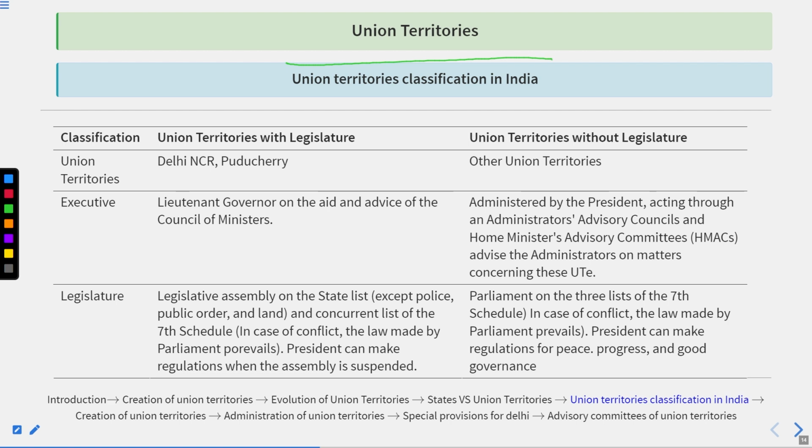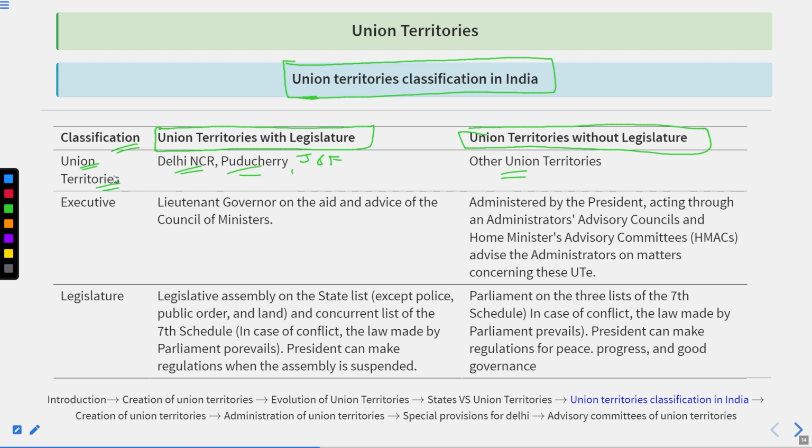Thereafter, if we classify the union territories in India, the first is union territories that have their own legislature, and thereafter the union territories that do not have their own legislature. The first type of union territory is Delhi NCR and Puducherry, and now J&K is also part of it. Other union territories are without the legislature.